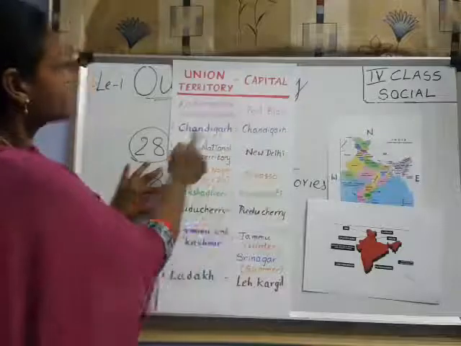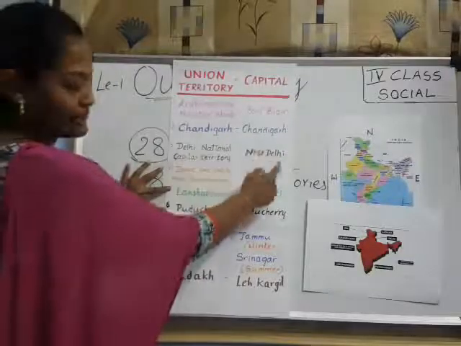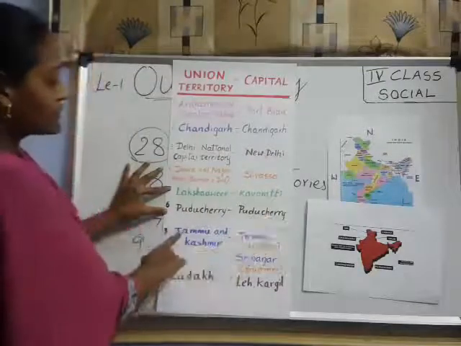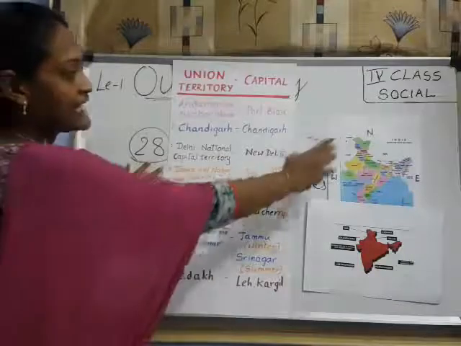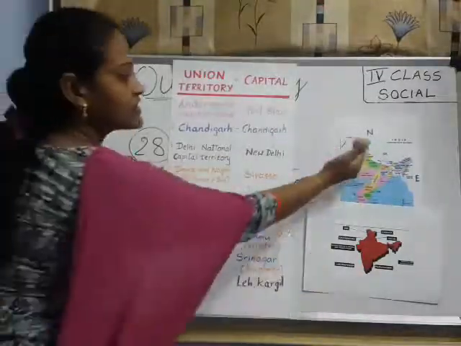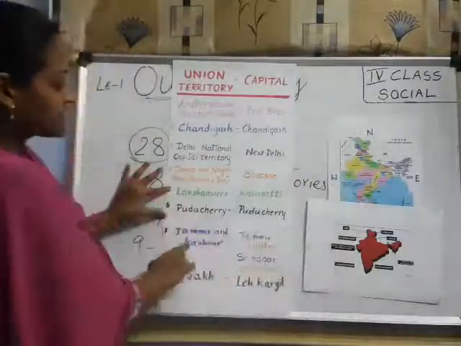Okay, here see Chandigarh, Chandigarh capital, and here Delhi, New Delhi capital. Here Puducherry, same Puducherry only. Understood? Next, coming to Jammu and Kashmir. I said Jammu and Kashmir is divided into two union territories. One is Jammu and Kashmir, another one is Ladakh. Right? Now, Jammu and Kashmir.